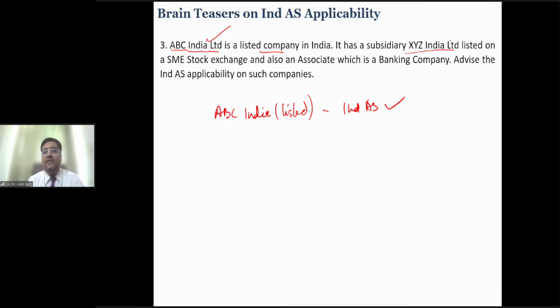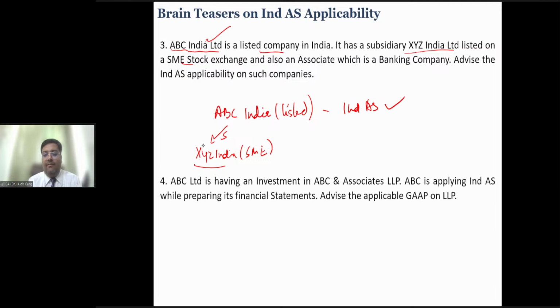It has a subsidiary, XYZ India Limited, listed on an SME stock exchange. Tell me whether Ind AS is applicable to this subsidiary. The answer is no. Why? Because it is an SME. So this subsidiary, if it wants to voluntarily apply Ind AS, it can, but it is not mandatorily applicable, right?